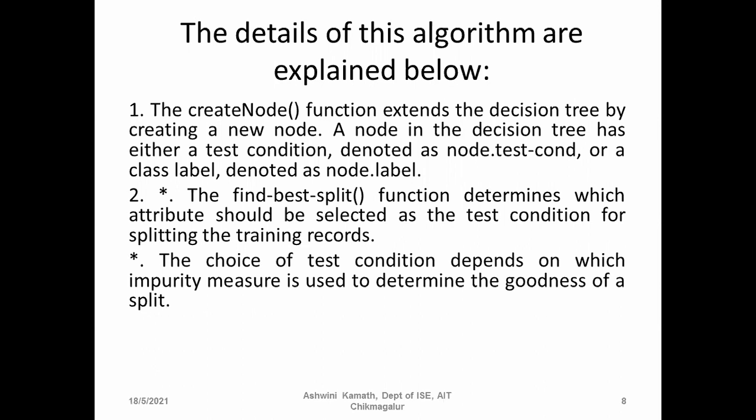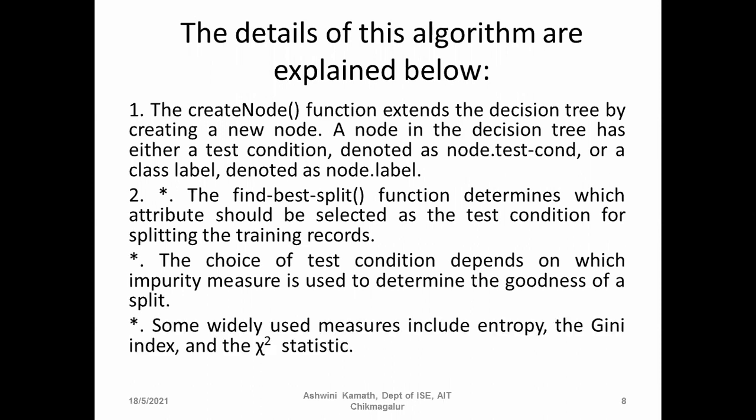Again, it depends on the algorithm: Gini index, entropy, or gain ratio. Some widely used measures include entropy, Gini index, and the chi-square statistic.